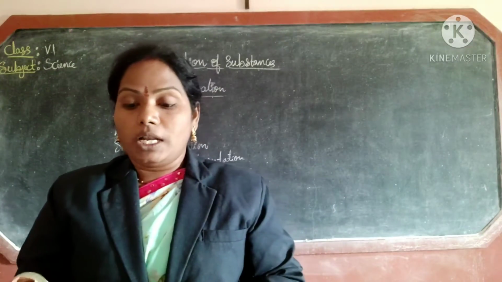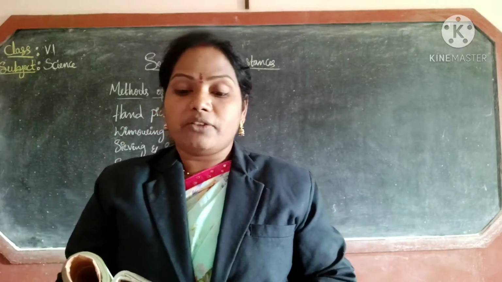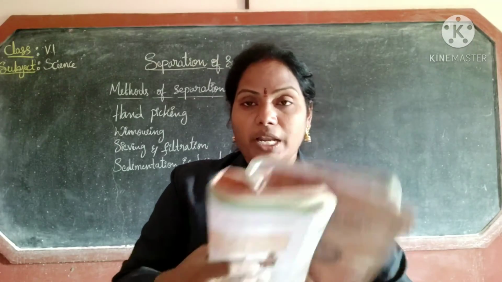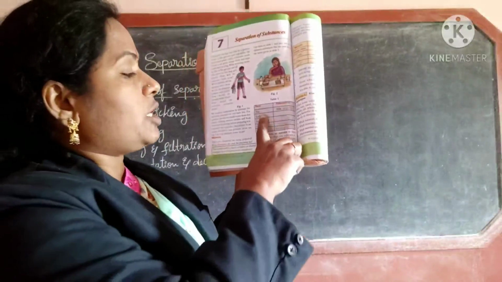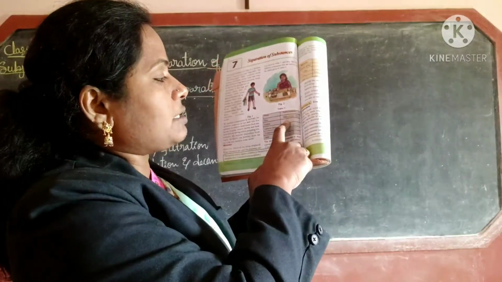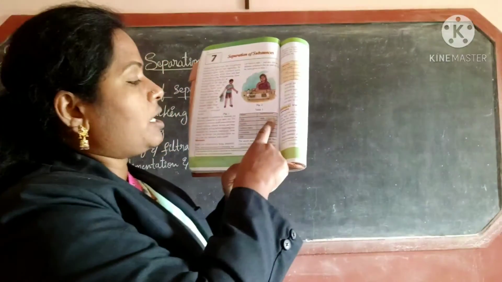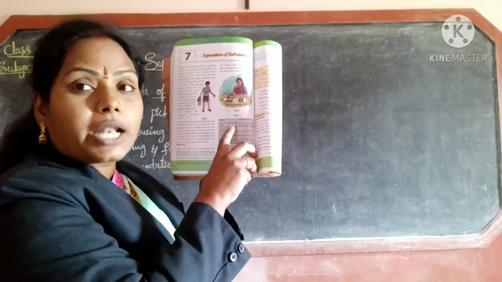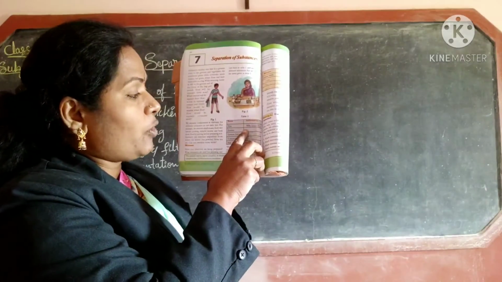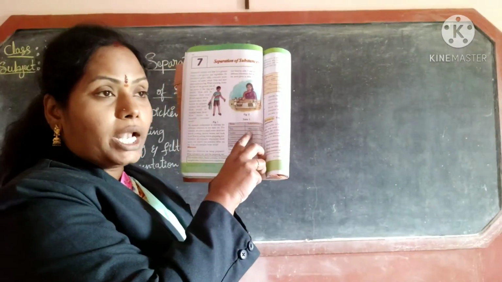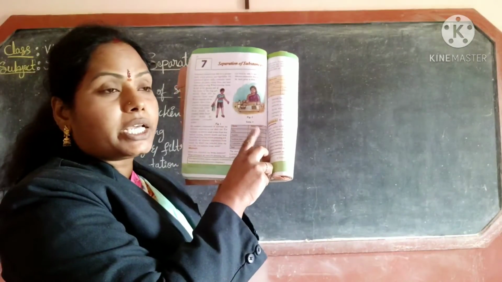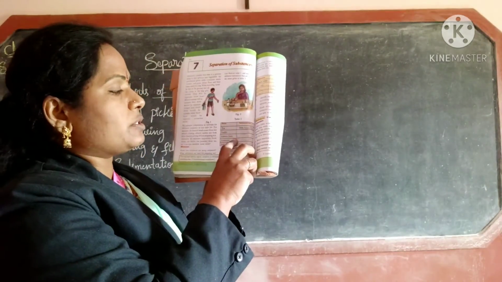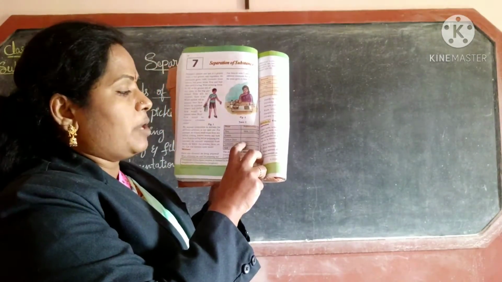List them in a table, and also list out the different substances that are used to make the items given in Table 1. So here one table is given, which you have to prepare. Tea: substances are milk, sugar, water, tea powder. Laddu: Bengal gram flour, oil, sugar, dry fruits. Lemon juice: water, lemon.